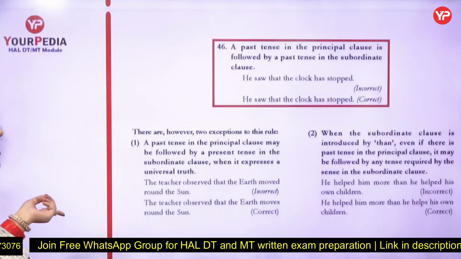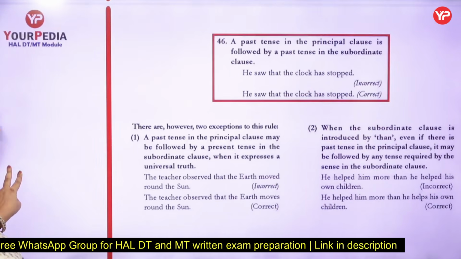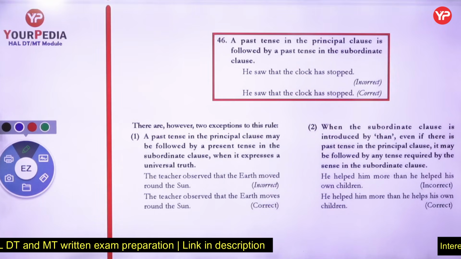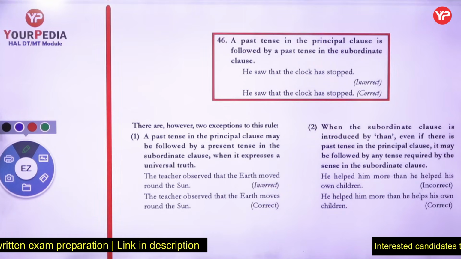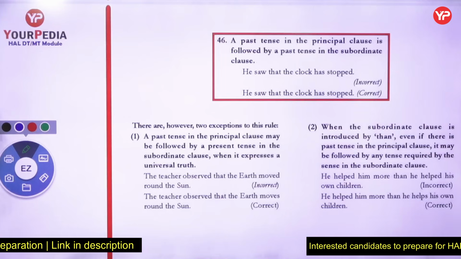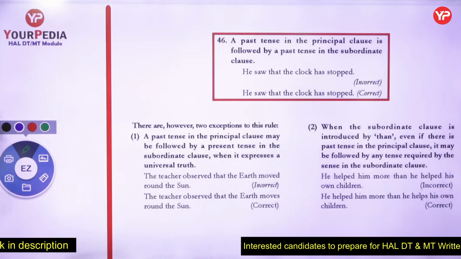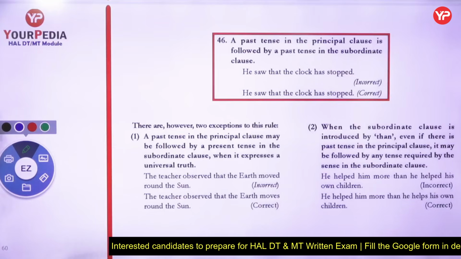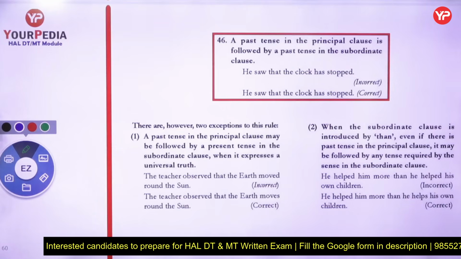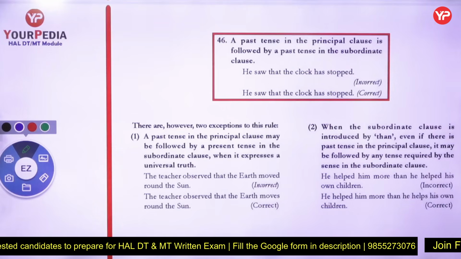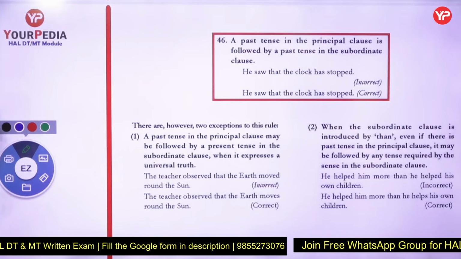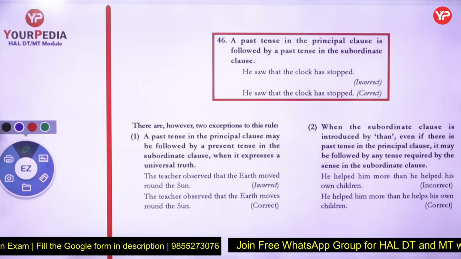45th is equally important. Now this is a little bit based on the tenses, which you can learn accordingly. The 46th rule states that whenever you are talking about a past tense in the principal clause, it will be followed by past tense in the subordinate clause also. Now see, the subordinate clause means the one which comes at the back end of it, right?